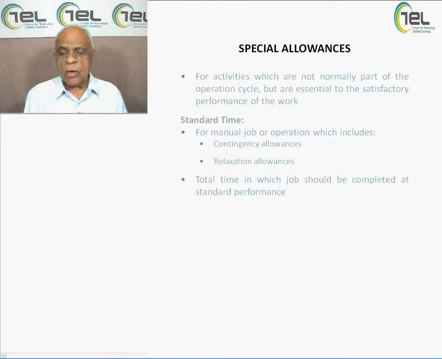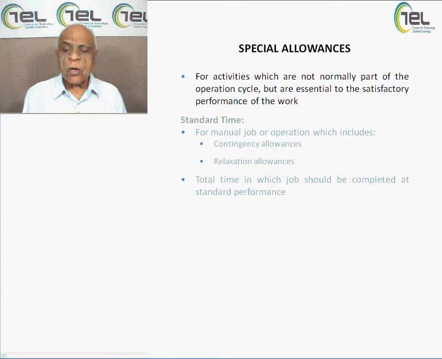Now next is special allowances. What are the special allowances? Special allowances here I am talking about are for activities which are not normally part of the operation cycle but are essential to satisfactory performance. Now these are special allowances which are not part of the operation cycle at all, but they are essential to satisfactory performance. That means there are certain facilities, certain privileges which are to be given, and those privileges must come into consideration and must be part of the performance, and as a result things will be much better, things will improve. So these allowances will cater for that.